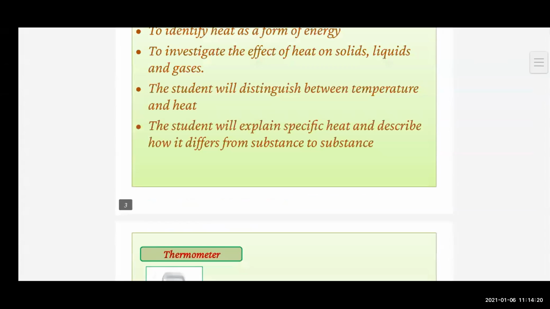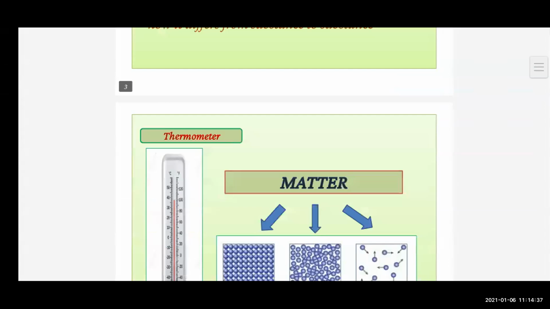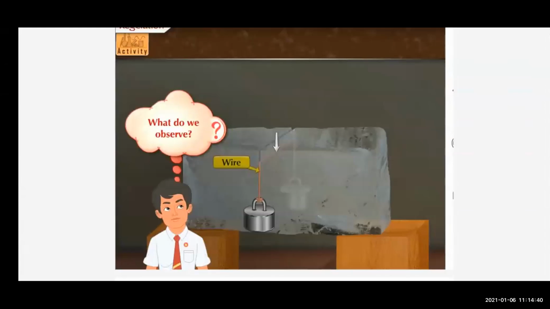The wire penetrates the ice slab. After some time, the wire comes out of the lower surface of the ice slab. The phenomenon in which the ice converts to liquid due to the applied pressure, then reconverts to ice when the pressure is removed, is called regelation.